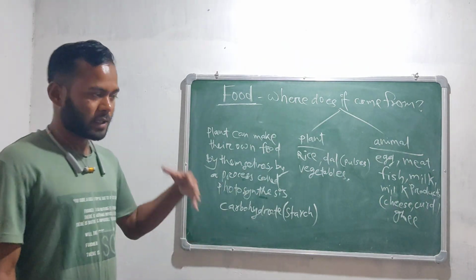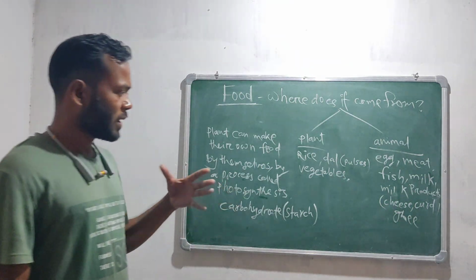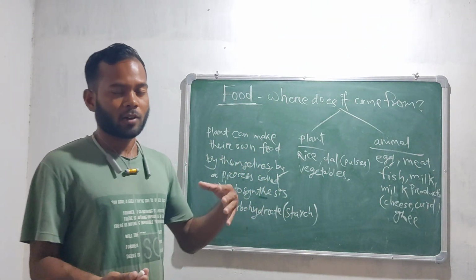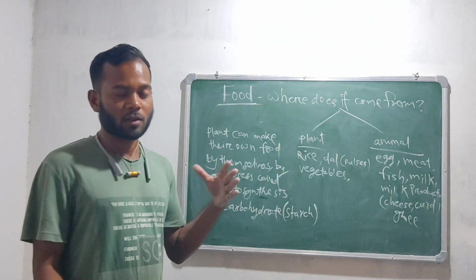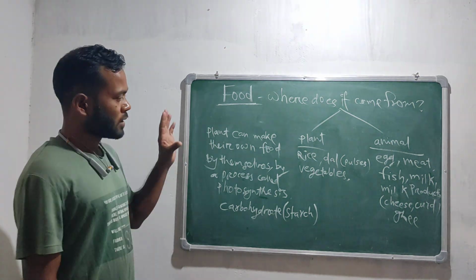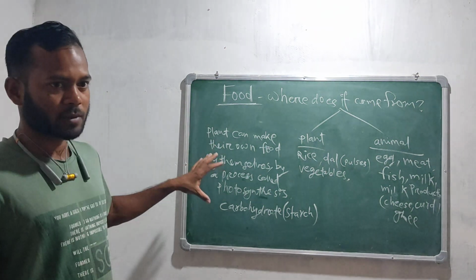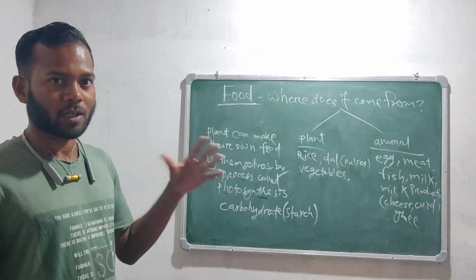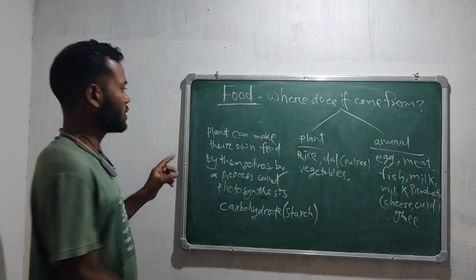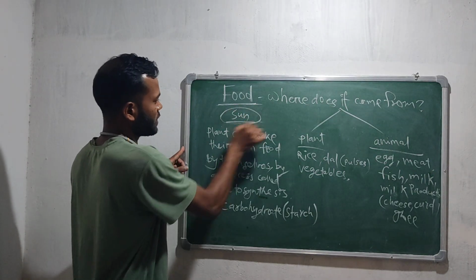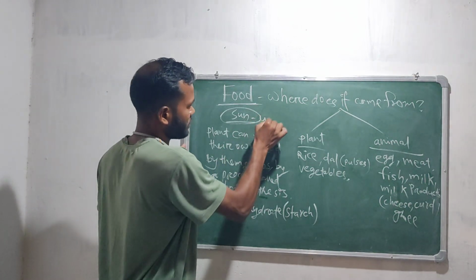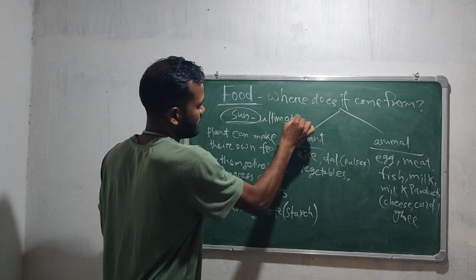This food is eaten by us and all the animals. You already know that human beings are also one kind of animal. So the plants have the most contribution towards the food we are eating right now. And the main thing behind this is that plants are able to make their own food just because of the sun. That's why I call the sun the ultimate source of energy.